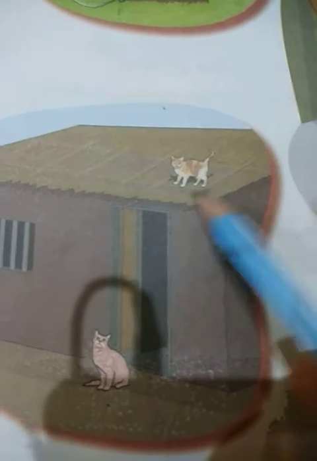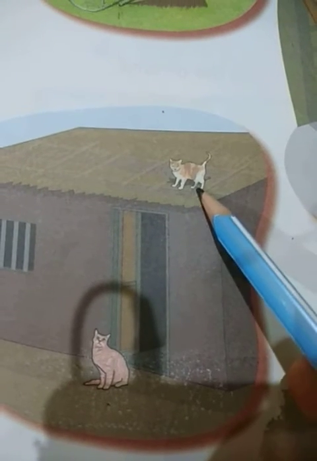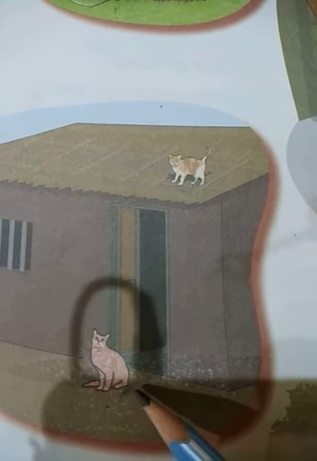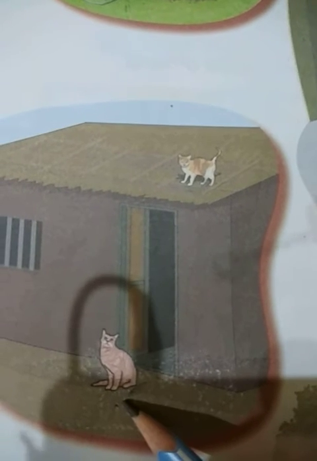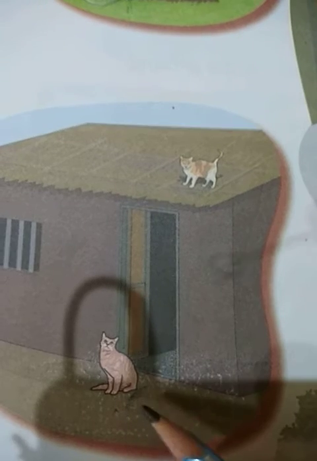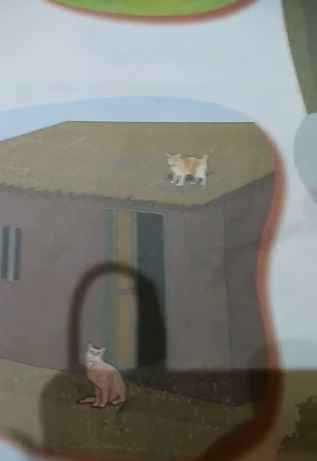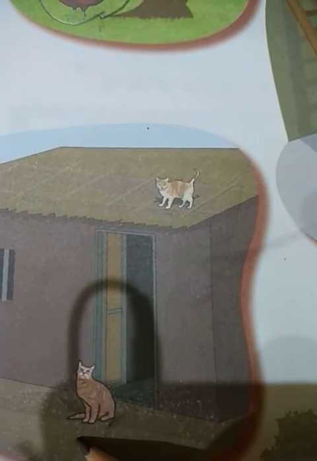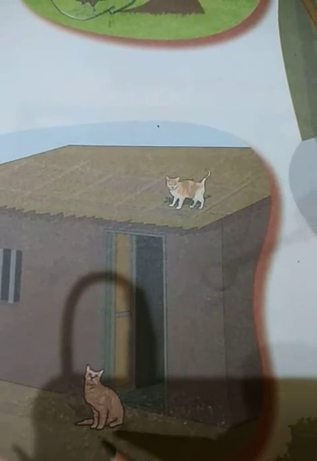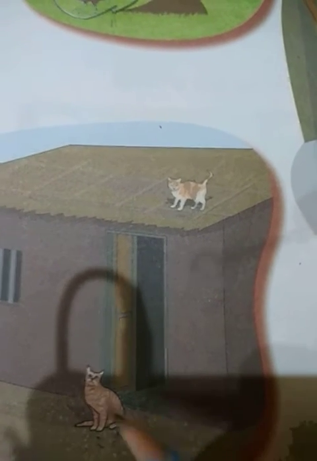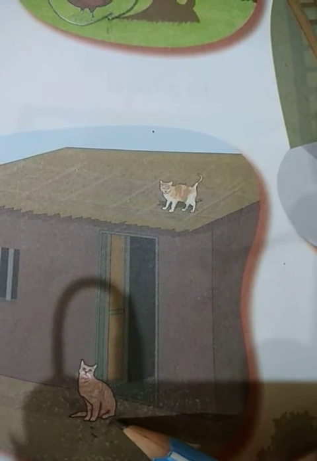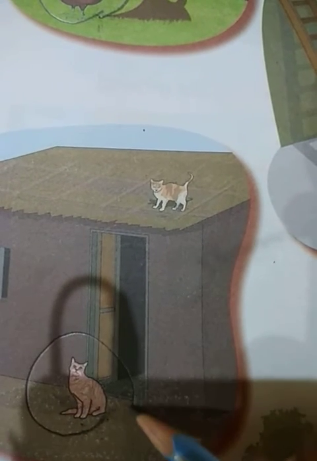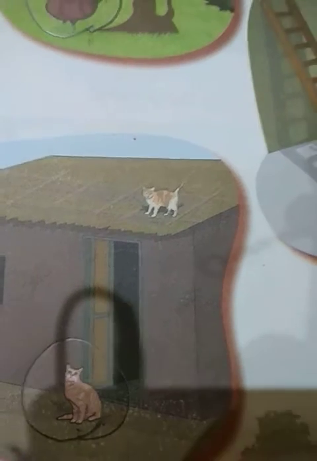Okay, पहली वाली बिल्ली छत के ऊपर बैठी है and दूसरी वाली बिल्ली नीचे बैठी है. Second cat is down on the ground. So what we have to do? We have to circle this one or this one. Yes, we have to circle downward. Okay. So the cat who is sitting down on the ground is this one. So you have to circle this one.